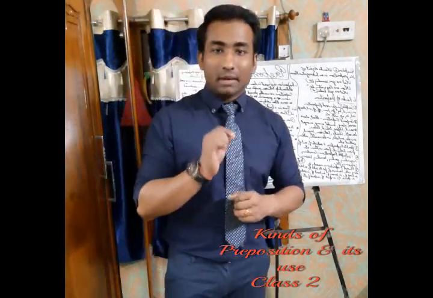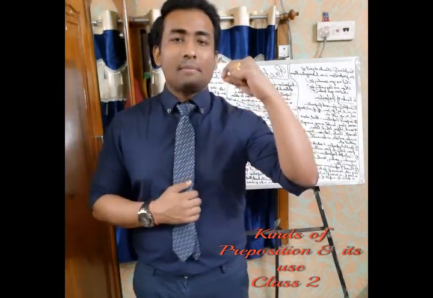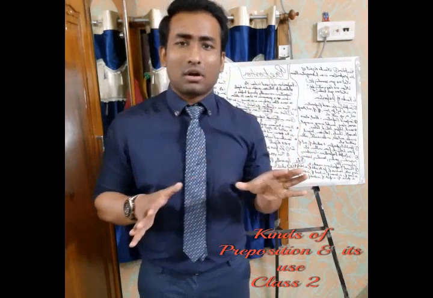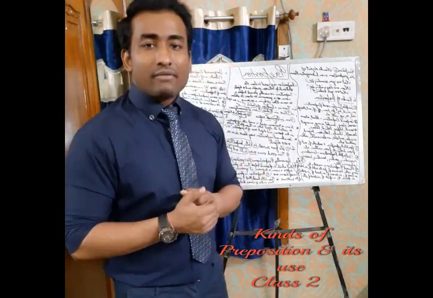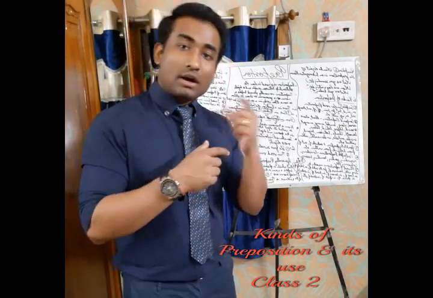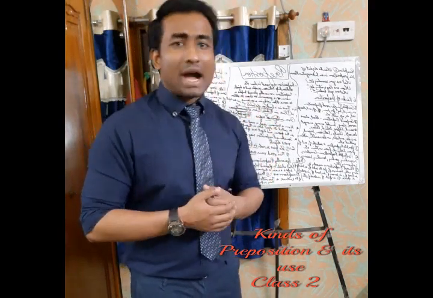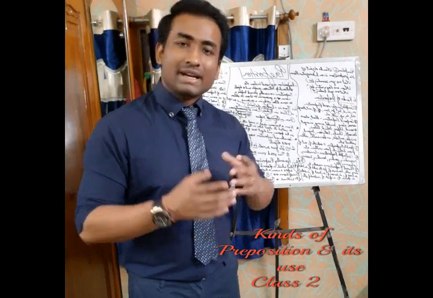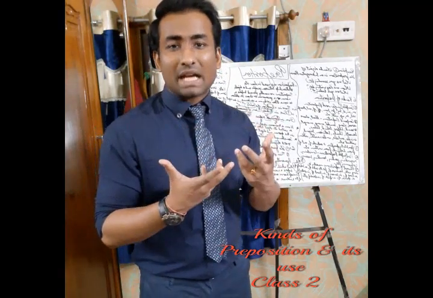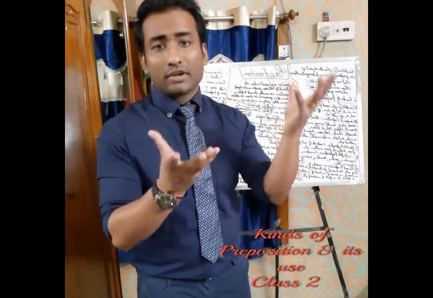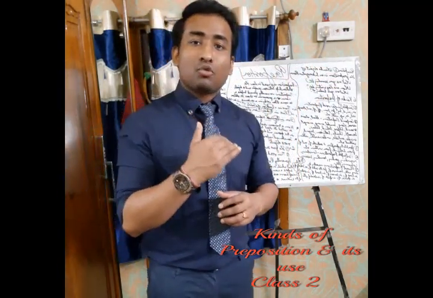Till, T-I-L-L. I have walked till late night. So till means I'm talking about a point of time: till what time I have read. I will walk till 5 o'clock. Again I'm talking about a point of time. Till is generally used in that way. Or I can use it like this also: I'll walk till my last breath. It is again talking about time only, because the day you take your last breath is obviously an event of time. I will walk for the poor till my last breath.